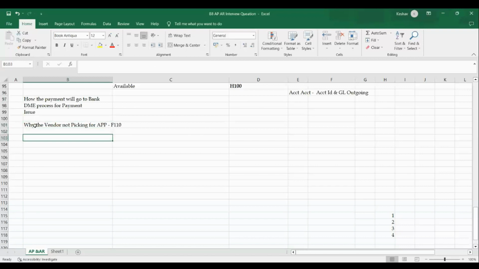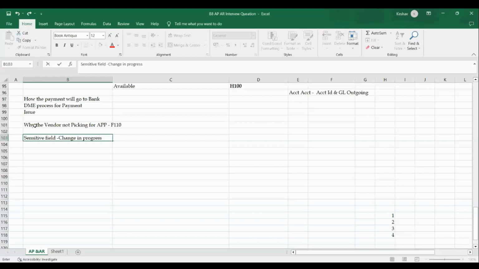I'll tell you one: a user raised the same question, why it is not picking. I have verified it, and there are many issues I have shortlisted. One of them I can tell you here is that a sensitive field activation happened for the particular vendor. That is one issue. Sensitive field means the sensitive field is active, and the changes are in progress.